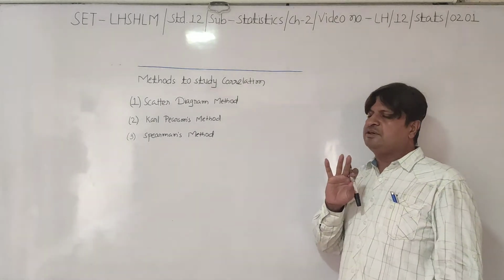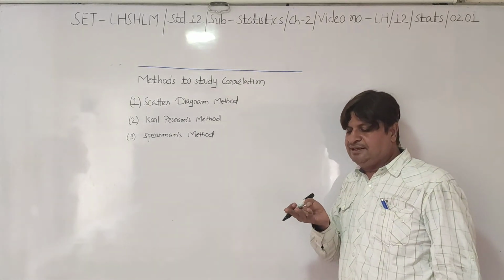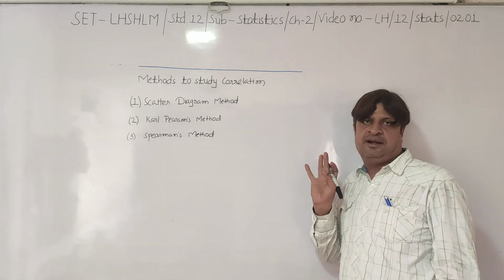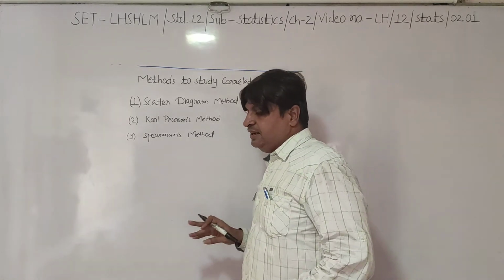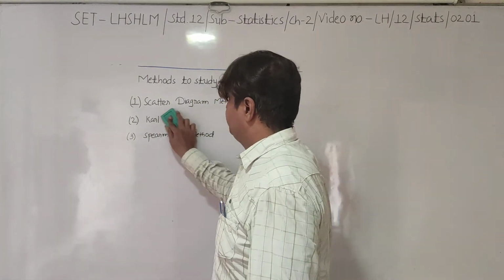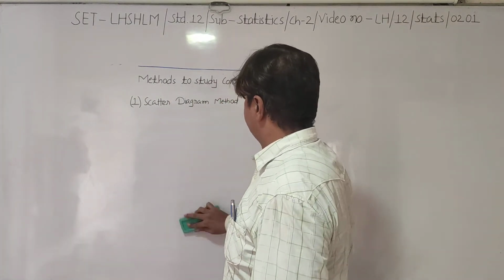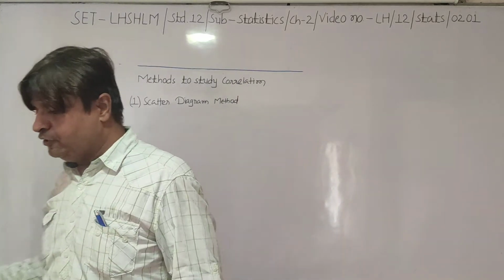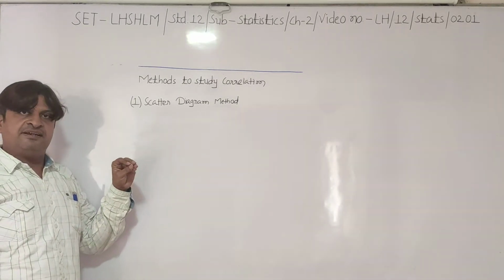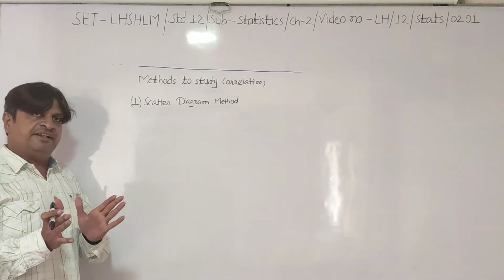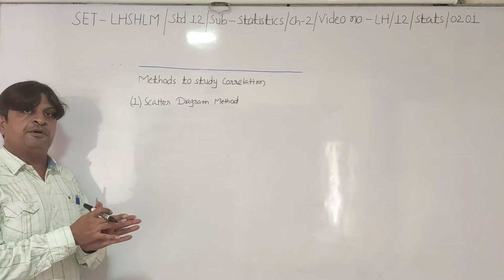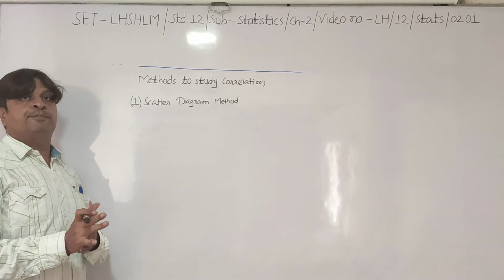See, you all have learned graphs in standard 8, standard 9, standard 10, in all these standards you learned how to prepare, how to draw a graph, right? So scatter diagram method use the graphical method to plot the points, and the main limitation of this method is that we cannot exactly measure the coefficient of correlation. See, by scatter diagram method we can just say that whether there is a positive correlation, whether there is a negative correlation, whether it is perfect, whether it is partial or lack of correlation.